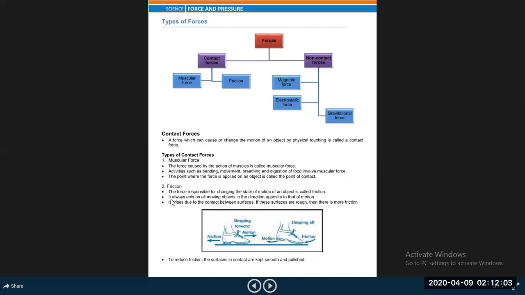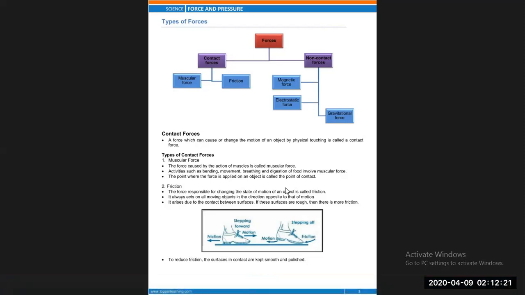Next contact force is frictional force. Frictional force is responsible for changing the state of motion of an object. Frictional force is a type of force which always opposes relative motion between two surfaces in contact. It always acts on all moving objects in the direction opposite to that of the motion. It arises due to contact between two surfaces. If the surfaces are rough, then there will be more friction.